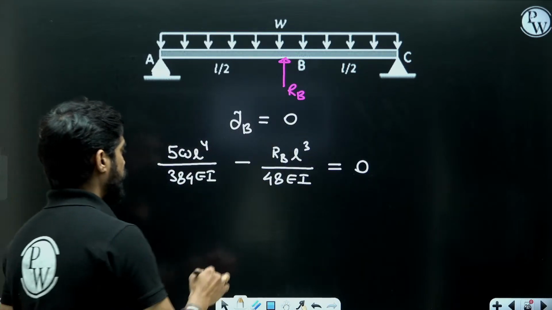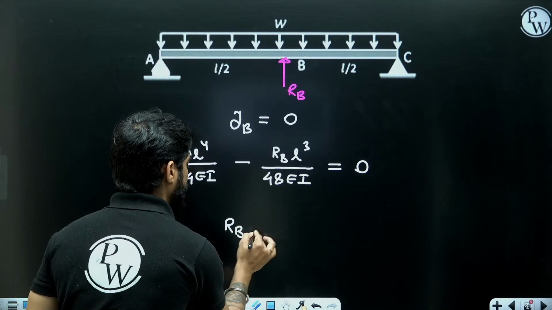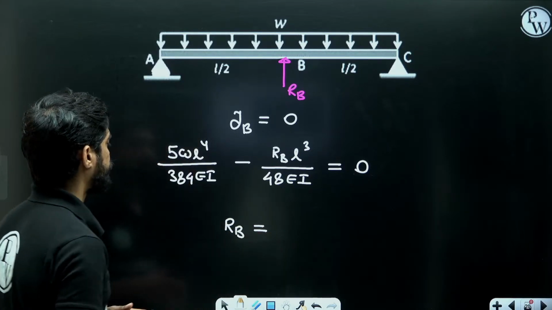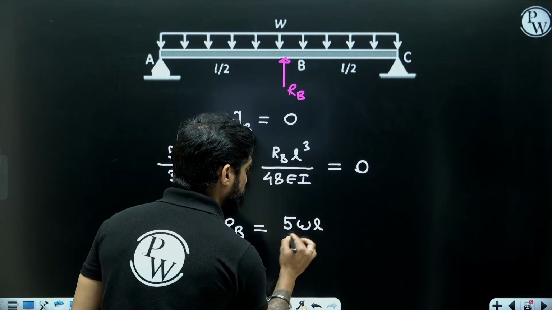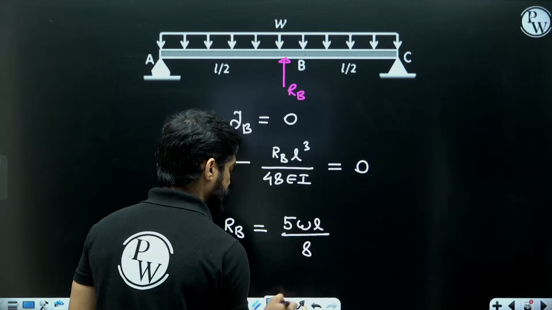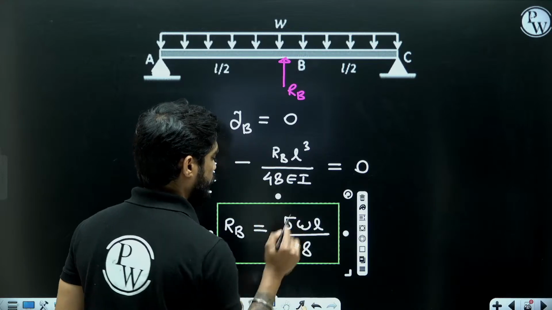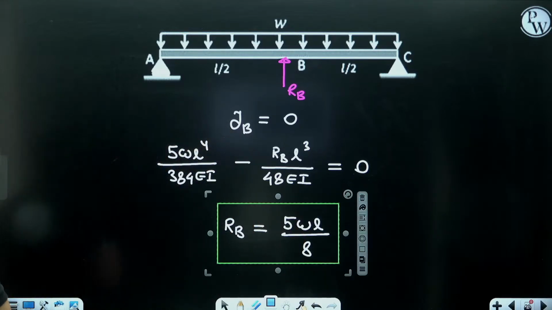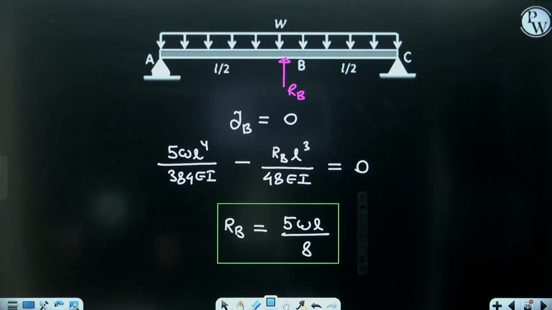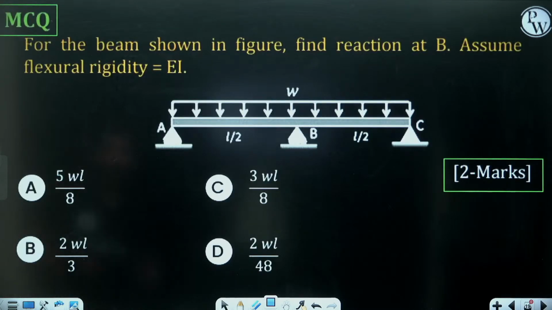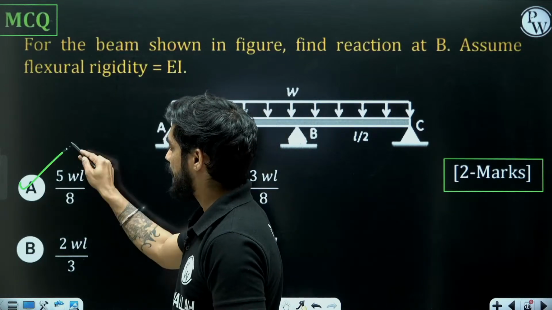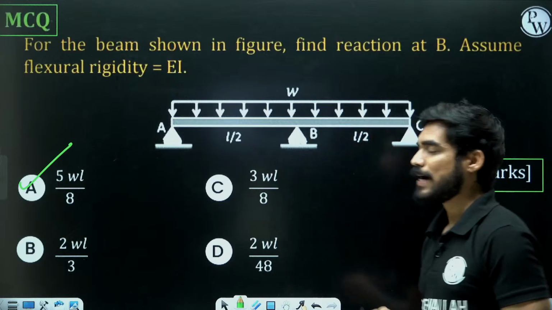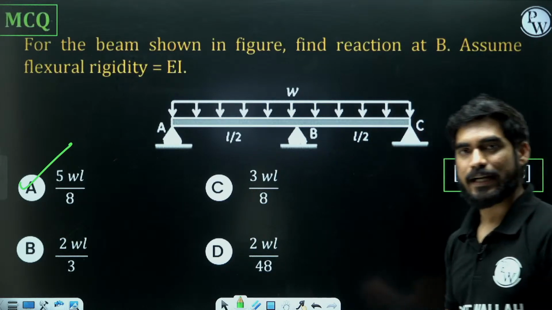So from here, what will be the value of RB? It will be 5WL by 8. Everyone is getting this answer? 5WL by 8. So the answer to this question will be A. 5WL by 8.